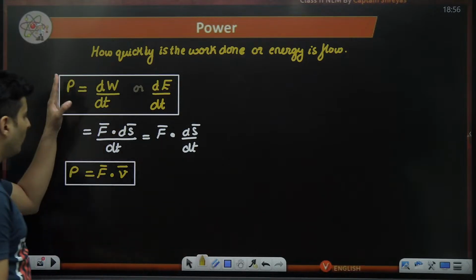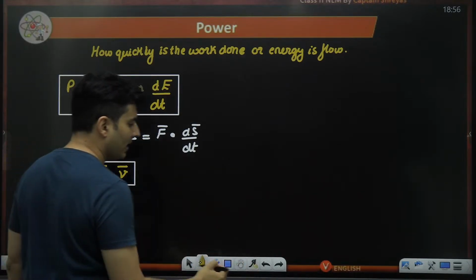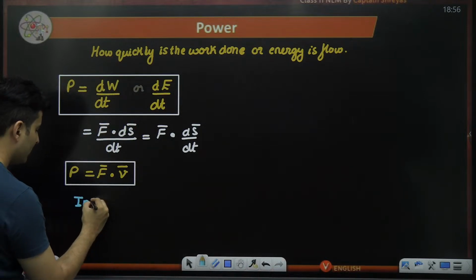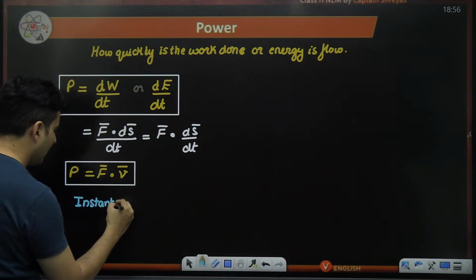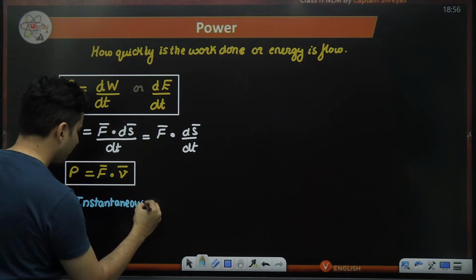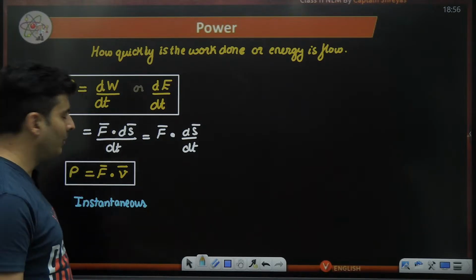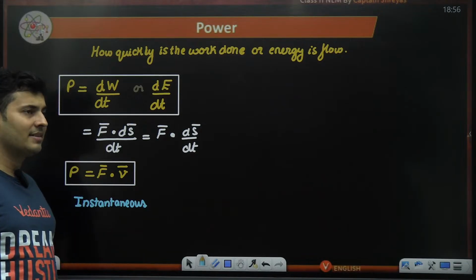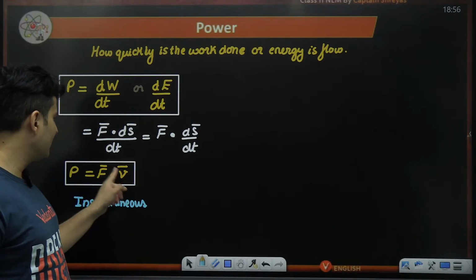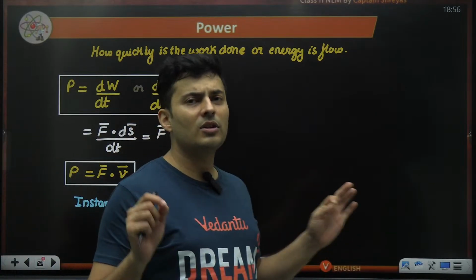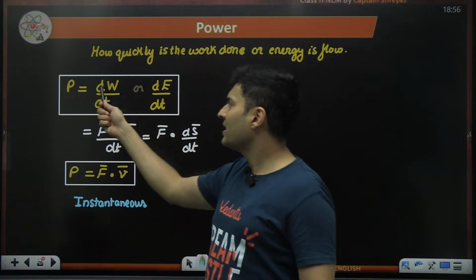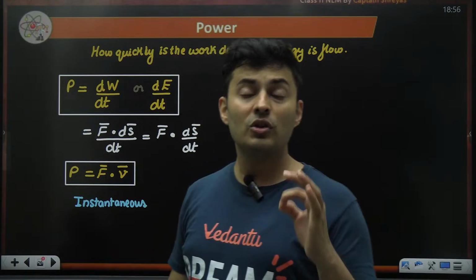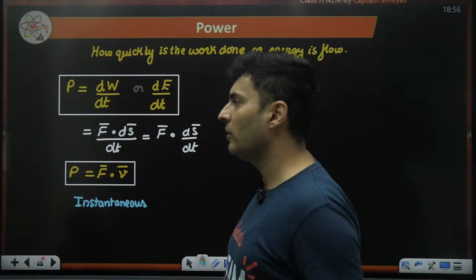Now please keep in mind, whatever formulas I am giving over here, all these formulas are for instantaneous powers only. Instantaneous, at that moment. The force which is being applied at that moment, and the velocity which is there at that moment. As you can see, derivative is always associated with instantaneous values. So you will get instantaneous values of powers.